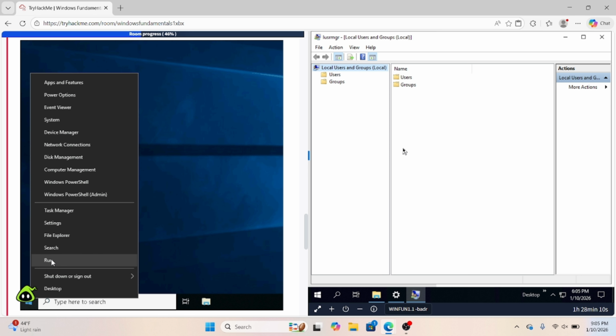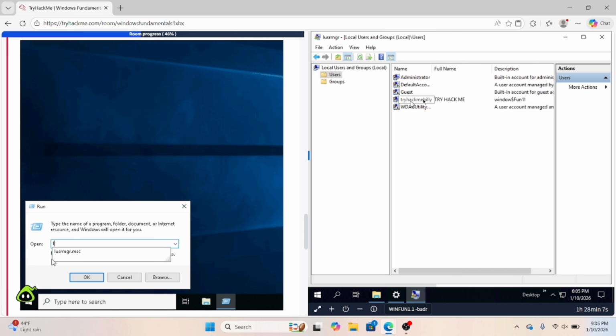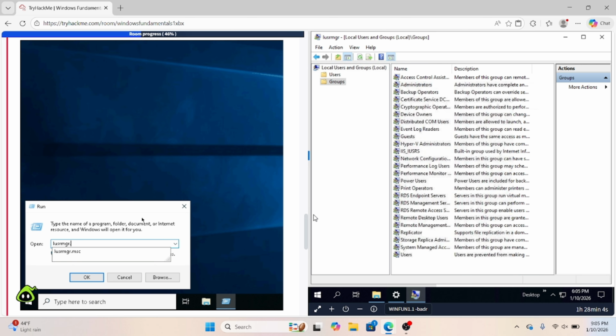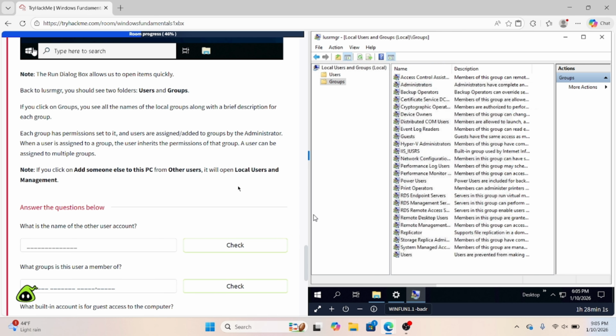Now that I'm in Local Users and Groups, you can click here and see all the different users. Go back to Groups and you can see all the different groups. Each group is going to have certain permissions set to that specific group, as opposed to assigning them to a specific person. The reason companies do that, if they have a sales force or HR, is that instead of creating a permission structure for each individual, they create it for the group. All they have to do is add the person to the group, and it makes it a lot easier and quicker to set new people up.